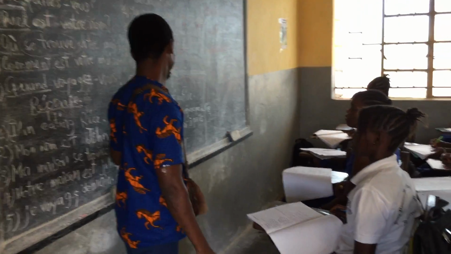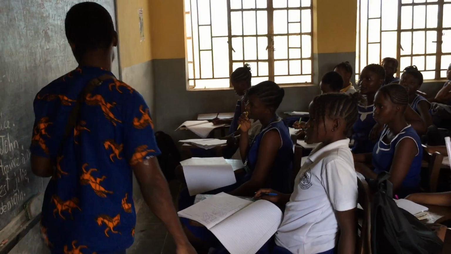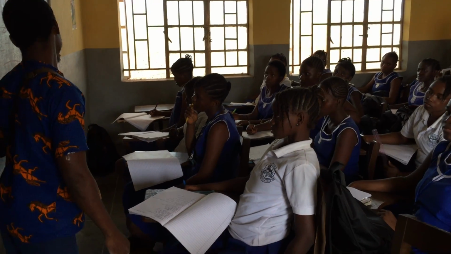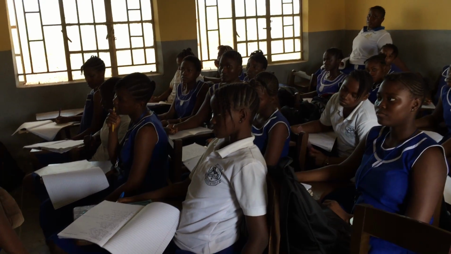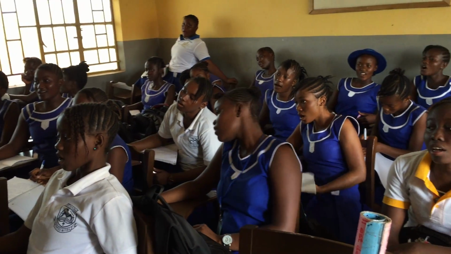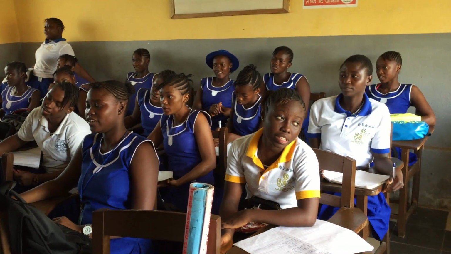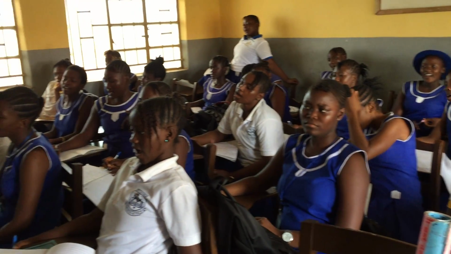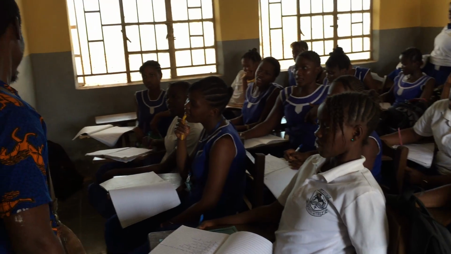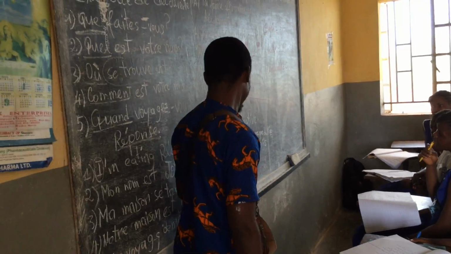Ma grande sœur ne prépare pas du riz, go. Ma grande sœur ne prépare pas du riz. Encore.